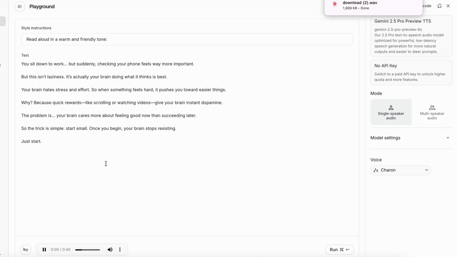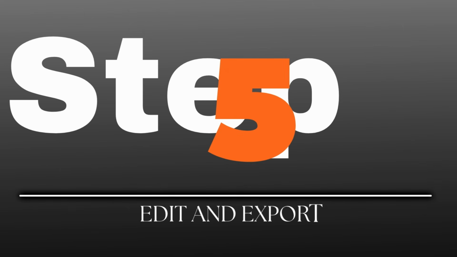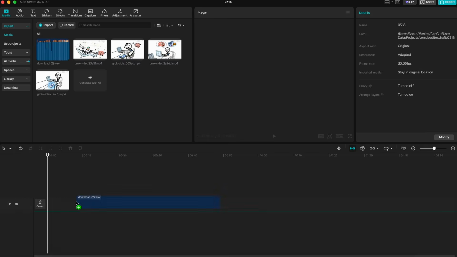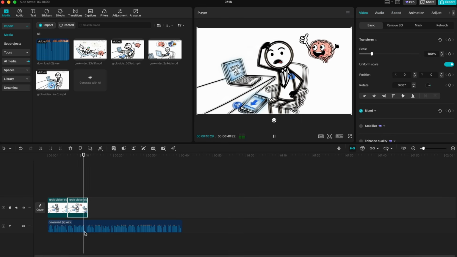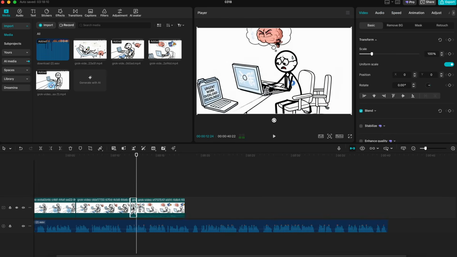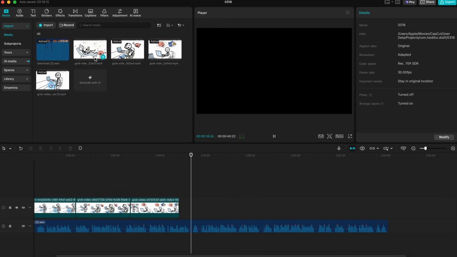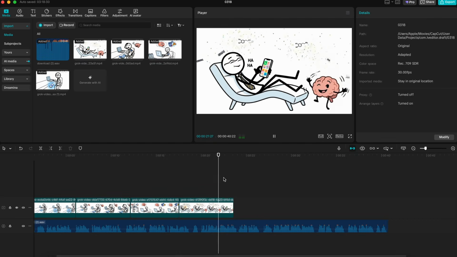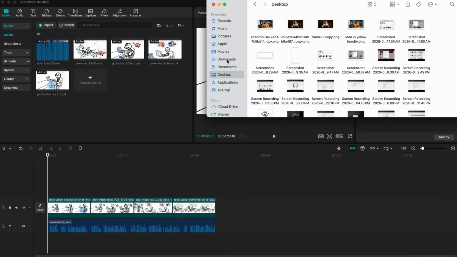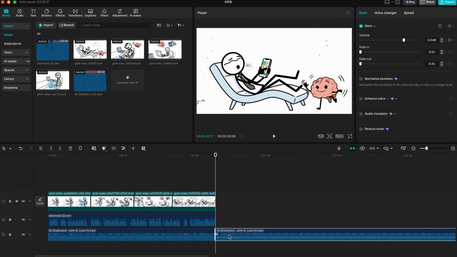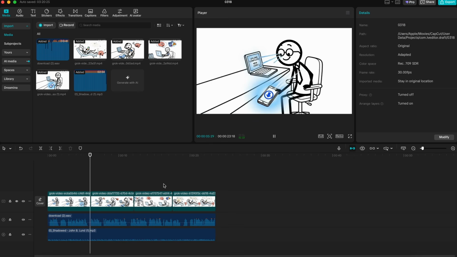Voiceover done. Let's assemble everything. Step 5. Edit and import all your animated scenes into any video editor. CapCut, DaVinci, whatever you use. Line them up in order. Drop your voiceover onto the timeline. Match each audio section to its corresponding scene using the scene-by-scene breakdown ChatGPT gave you. Trim the clips, tighten the timing, add background music, keep it subtle, don't drown out the narration.